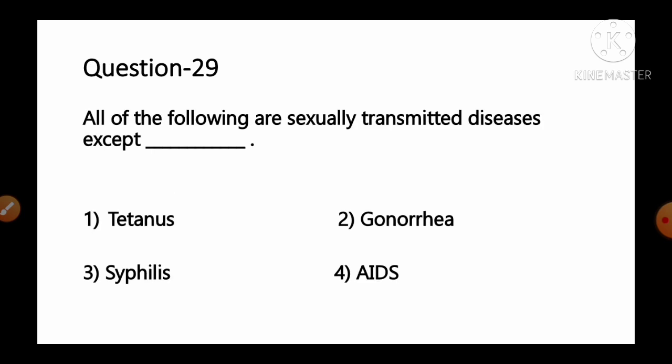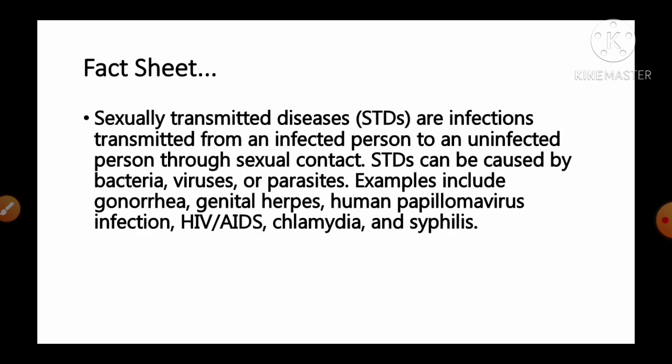All of the following are sexually transmitted diseases except option number 1 tetanus, number 2 gonorrhea, number 3 syphilis, number 4 AIDS. And the fact given regarding this question, it is sexually transmitted diseases or STDs are infections transmitted from an infected person to an uninfected person through sexual contact. STDs can be caused by bacteria, virus or parasites. Examples include gonorrhea, genital herpes, human papilloma virus infection, HIV, AIDS, chlamydia and syphilis.